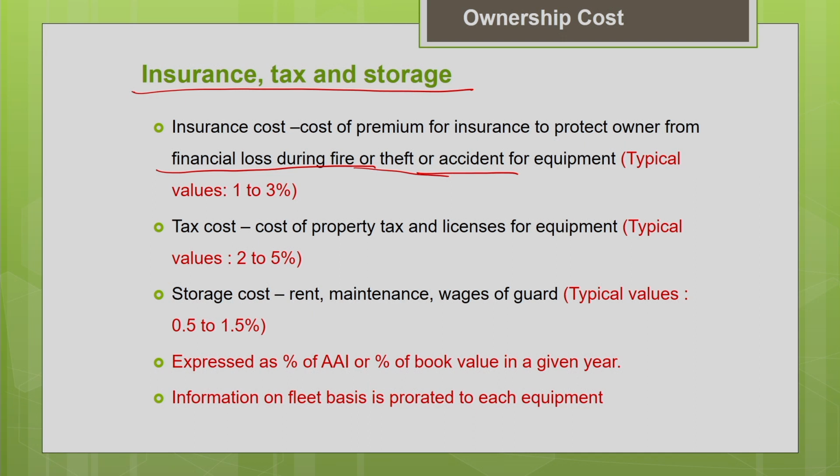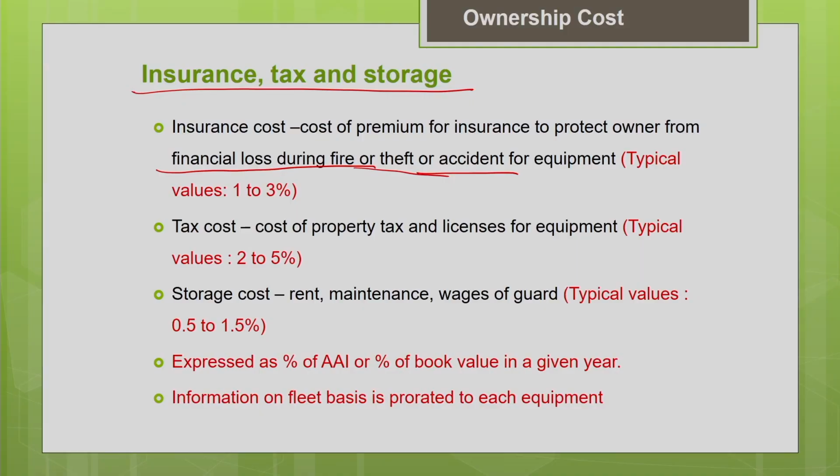So that is a part of the ownership cost. This insurance cost is usually expressed as a percentage of the value of your machine. A typical value may range from 1 to 3% of the value of the machine. It depends upon the value of the machine and the location; it will vary depending upon the location.